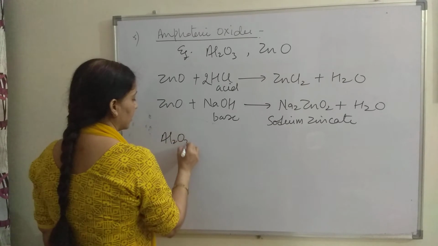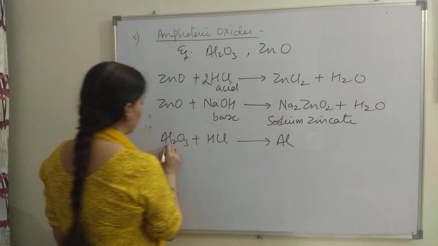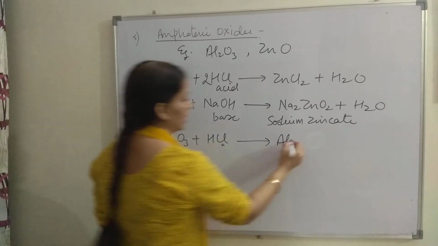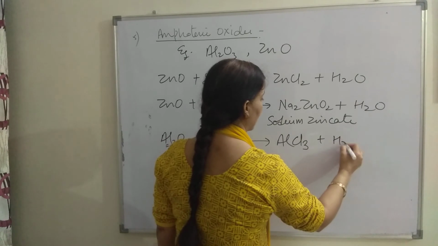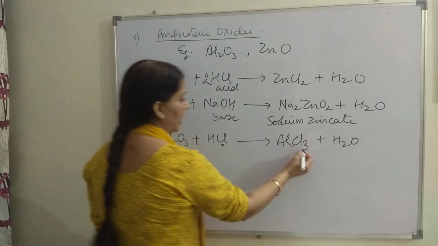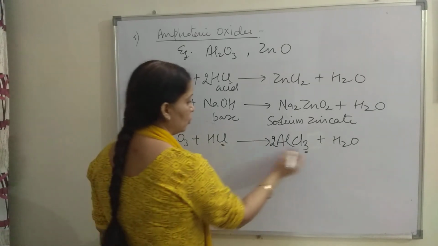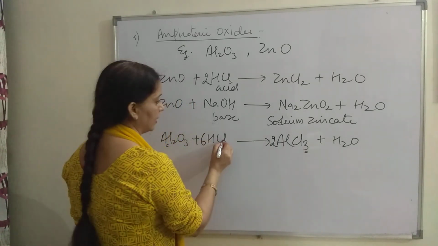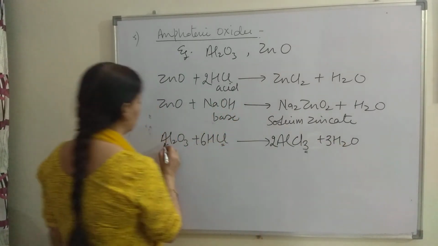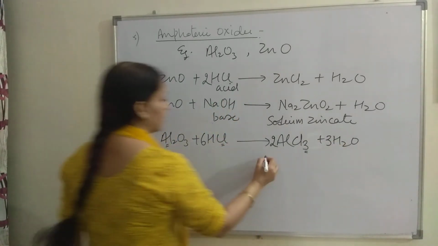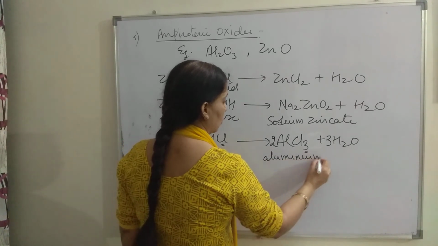Aluminium oxide reacts with HCl, which is an acid, and forms salt aluminium chloride. It will form AlCl3, aluminium chloride, plus water. Balance this equation. We have 3 oxygen atoms. Convert them into even. 2 threes are 6. 6 chlorine atoms, 6 hydrogen. So 3 times 2 is 6. 6 hydrogen. 2 aluminium. 2 aluminium. This is aluminium chloride.